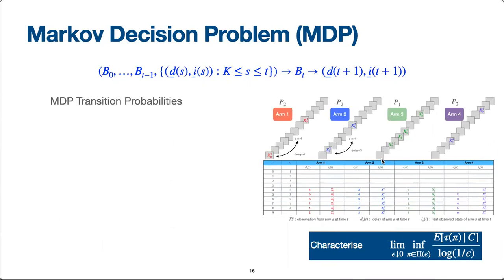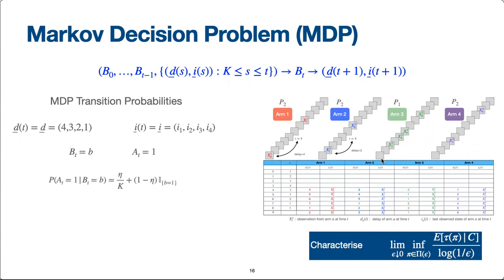Let us now look at the transition probabilities of the MDP. Suppose that at time t, dt and it are as shown here. Recall that in the notation for dt, arm 1 was sampled at time t minus 4, arm 2 was sampled at time t minus 3, and so on. Suppose that bt now is equal to b, but due to the trembling hand, the actual arm selected is, let's say, at equal to 1. At and bt are probabilistically related as shown here.